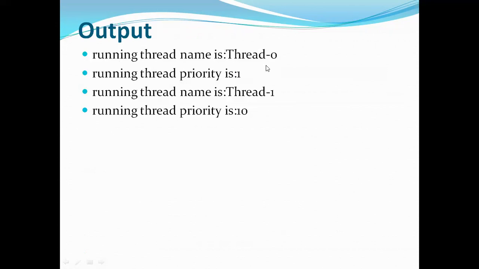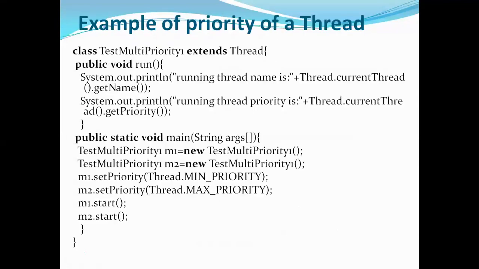First thread name is Thread-0 and its priority is minimum, that's why it is 1. Second thread name is Thread-1 and its priority is 10. Likewise, this is how you can get the priority of any thread. Imagine that you want to change the priority of a thread; in that case you can use a method called setPriority. Like we have seen here, instead of minimum and maximum, you can change it to any other value.